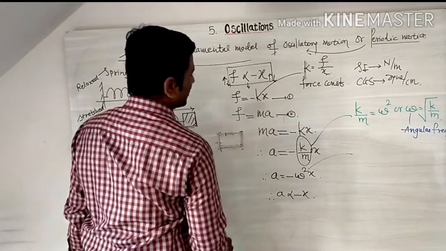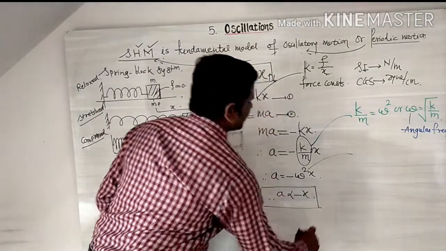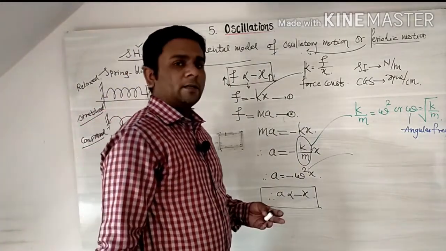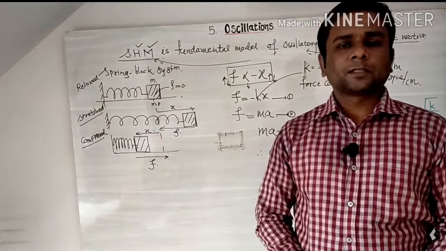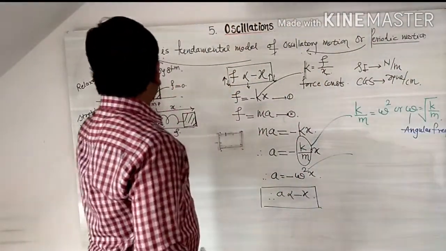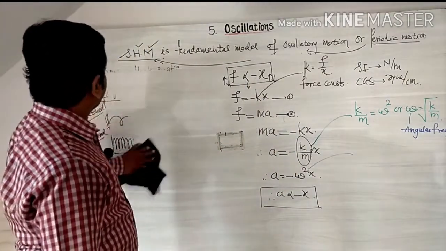So again our focus is on the two equations: F is directly proportional to minus x and A is directly proportional to minus x. By these two equations we define linear simple harmonic motion. But before that, simple harmonic motion is again divided into two subcategories.